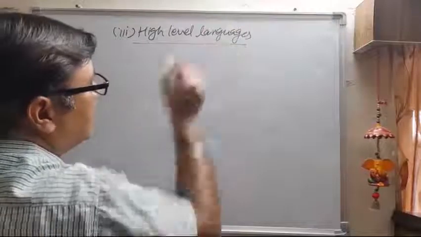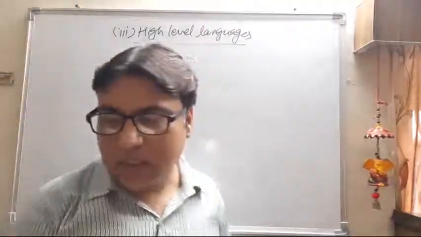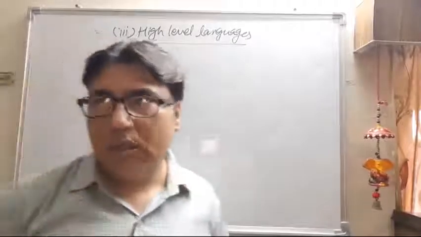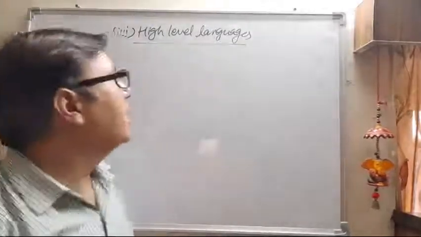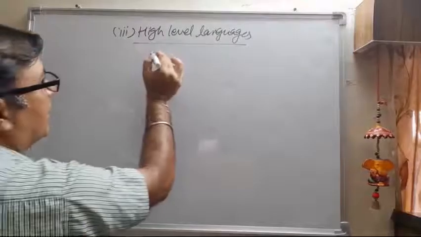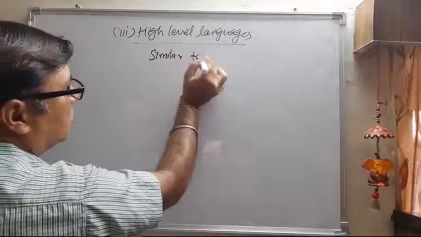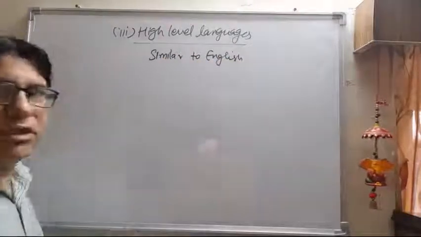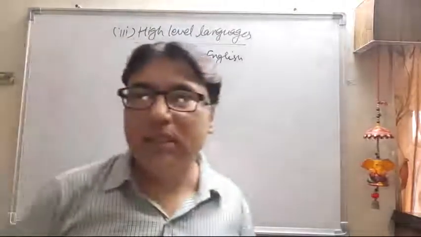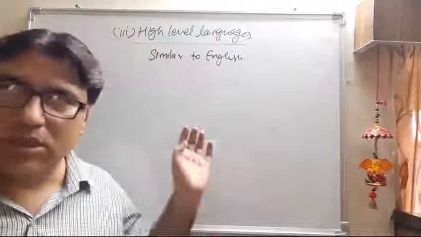What are these high level languages? These are the languages running nowadays. In today's world we use high level languages, and they are much similar to the English language. So programming in this language became much easier compared to assembly language and low level language.